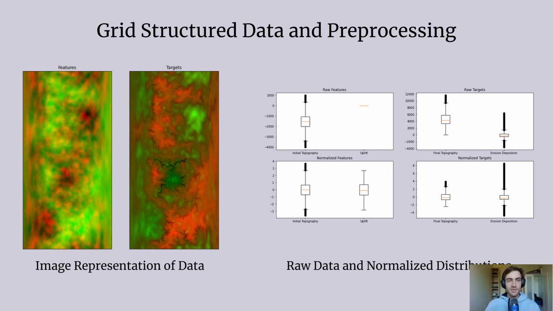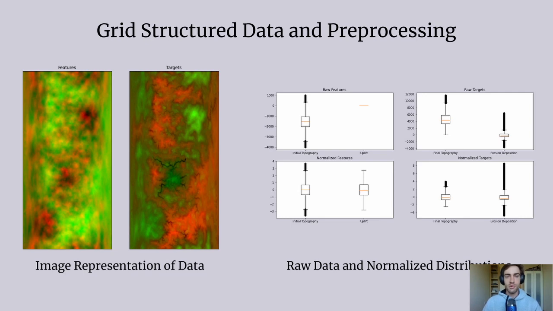In our input features, red represents the initial elevations and green represents the tectonic uplift. In our targets, red represents the final elevations and green represents the erosion deposition, which is how much soil is deposited or removed from the landscape. Note that in this image representation, the data has been normalized to values between 0 and 255 to make it compatible as images. In our actual model, however, the features are first normalized to fit the standard normal distribution in the first layer of our model.